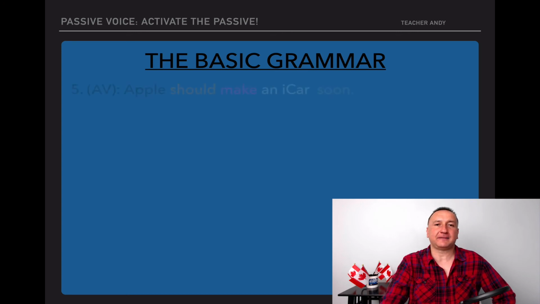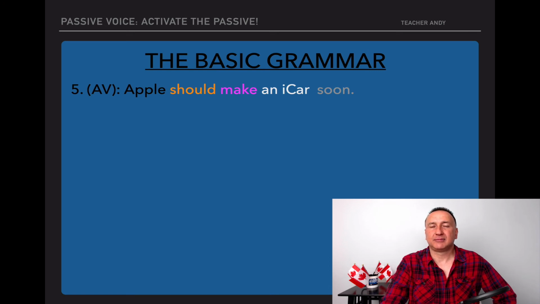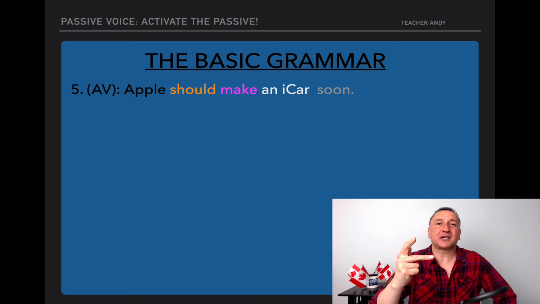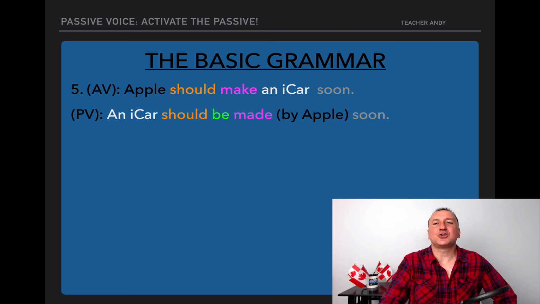For number 5. Number 5 is, Apple should make an iCar soon. Did you get it? Remember, switch the object, use the auxiliary if it has, verb to be has to be used, remember the green, and then the past participle of the main verb. An iCar should be made by Apple soon.